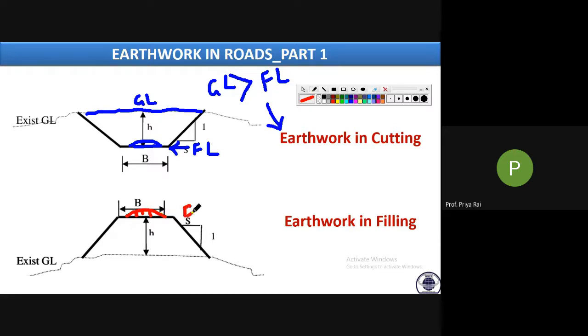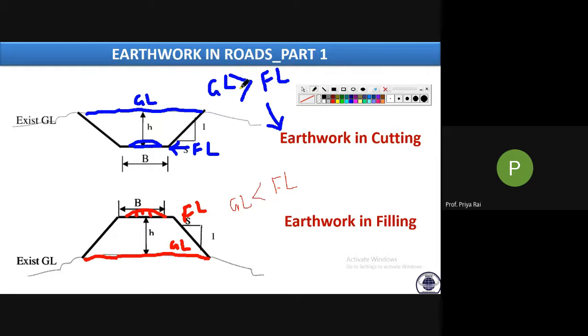This is your roadway, this is the formation level, whereas in this case this is your ground level, GL. So for earthwork in filling, ground level is lesser than formation level. You may face this condition in MCQ type questions: if the ground level is less than the formation level, then what kind of earthwork do we need to do? That is filling or embankment.